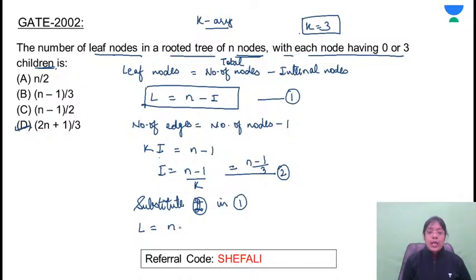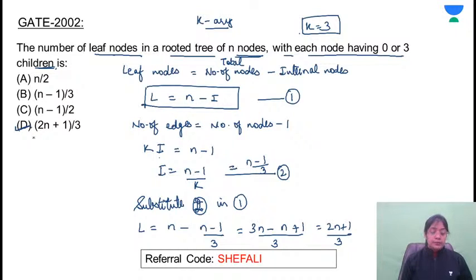L comes out to be n minus n minus 1 divided by 3, which is equal to 3n minus n minus 1 divided by 3. This comes out to be 2n, minus and minus comes out to be plus, 2n plus 1 divided by 3. That is nothing but option D. Hi Ajay. Is this clear?